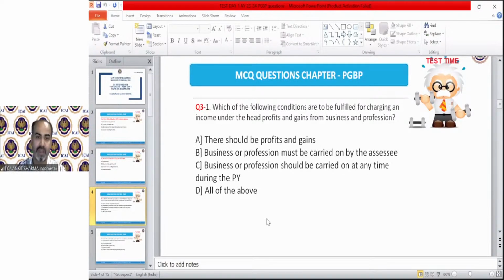The correct answer is of course D, because there should be profit and gains. Business or profession should be carried on by the assessee. Business or profession should be carried on at any time. So all these conditions must be fulfilled to charge any income under PGBP. Moving on to question number 4.